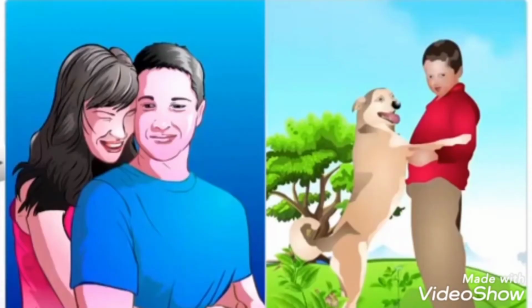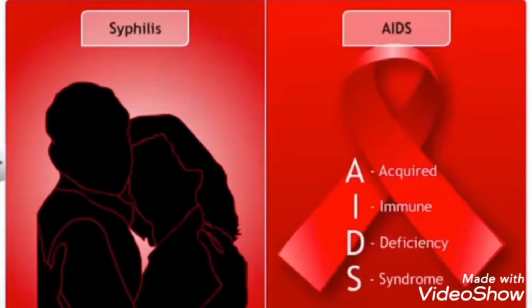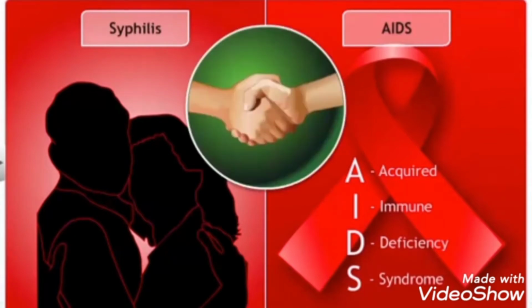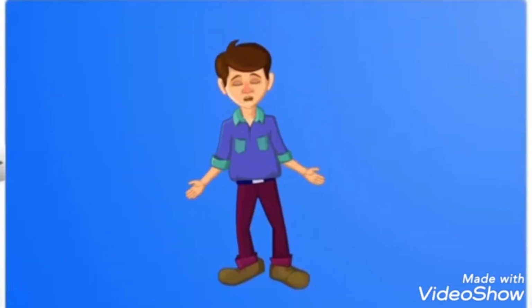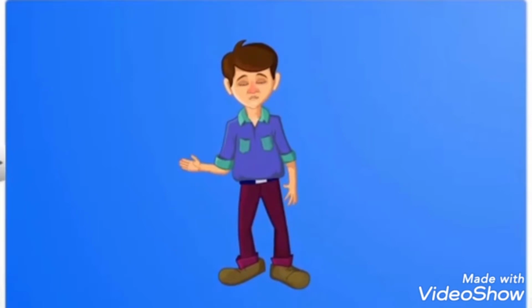Close physical contact is another way of spreading diseases. Syphilis and AIDS are transmitted by sexual contact. However, these diseases are not transmitted through casual contact like a handshake or hug. Is sexual contact the only way of spreading these diseases?